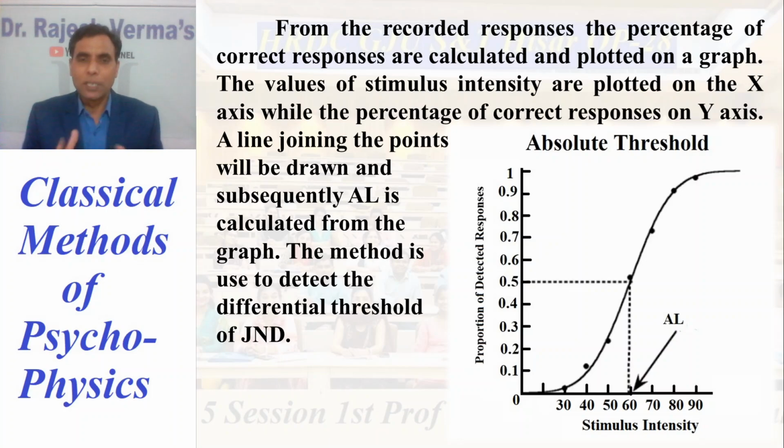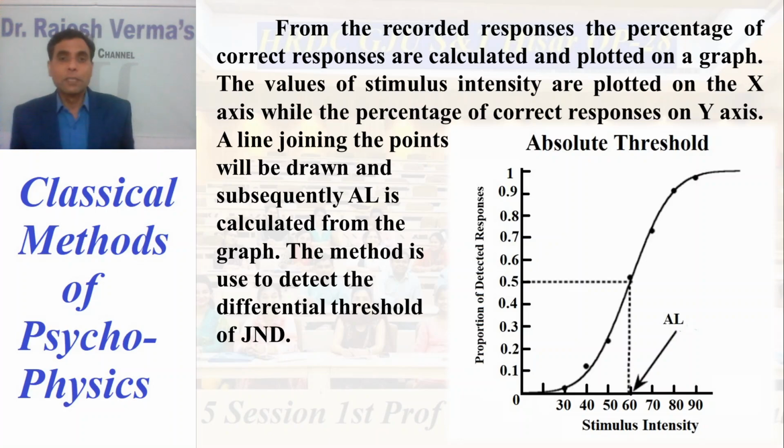So there are 2 points here. You have to present this some 50 times or 40 times or 100 times as your requirements are. So in that case the individual, without fatigue, will give you the responses. You record the responses. From the recorded responses, the percentage of correct responses is calculated and plotted on a graph.